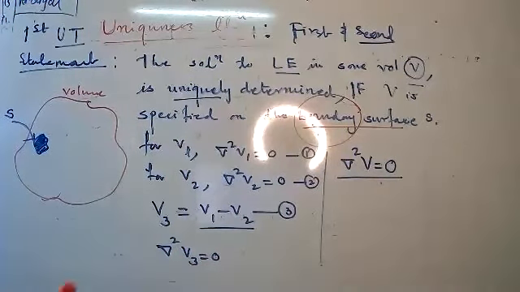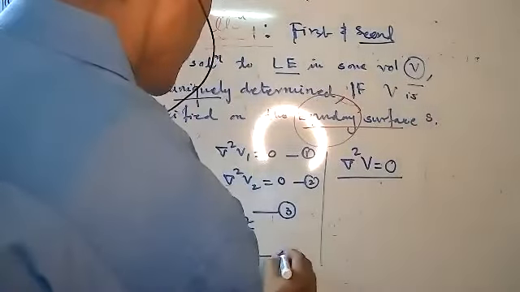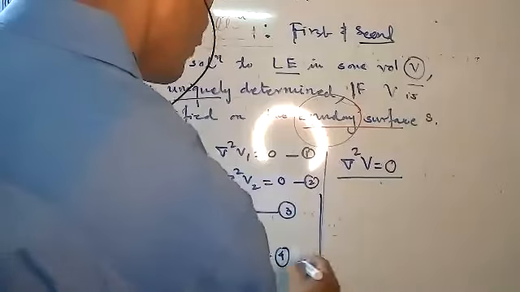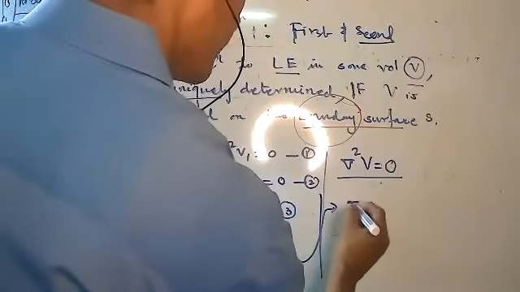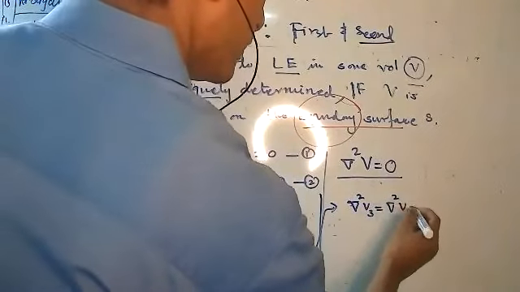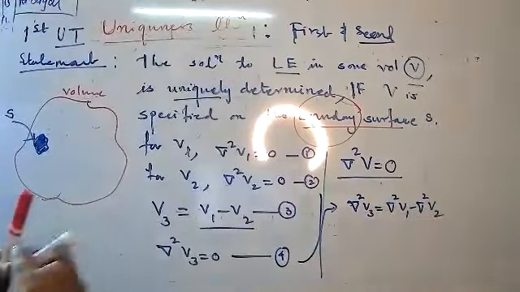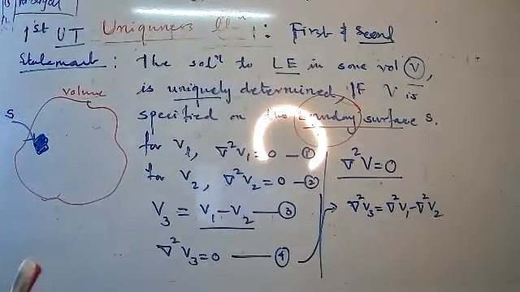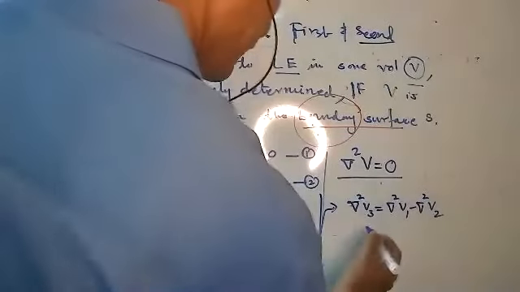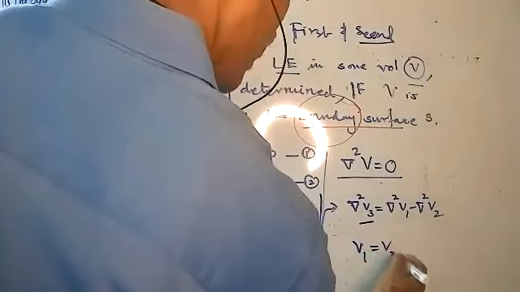This is equation number 4, and from this 4, we can write del square V3 is equal to del square V1 minus del square V2. Understood? Is it correct? And from this, if del square V3 equal to 0, therefore we can write V1 equal to V2.